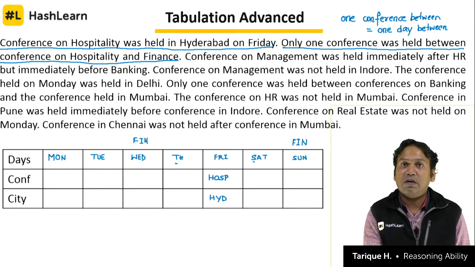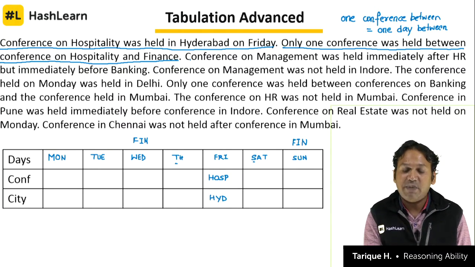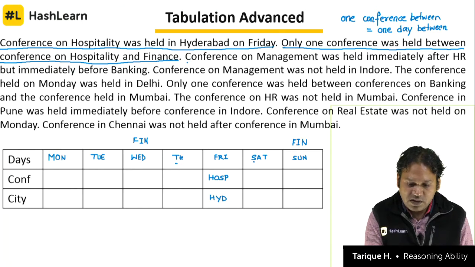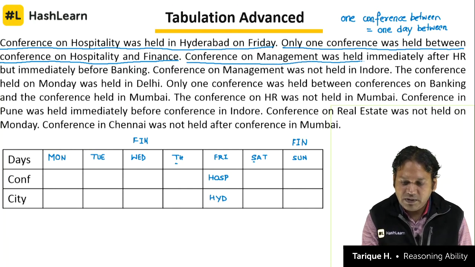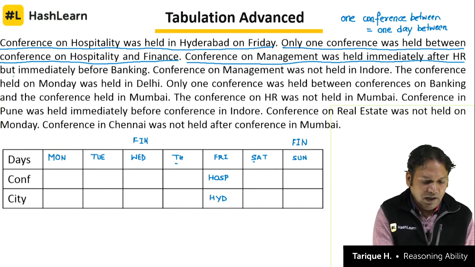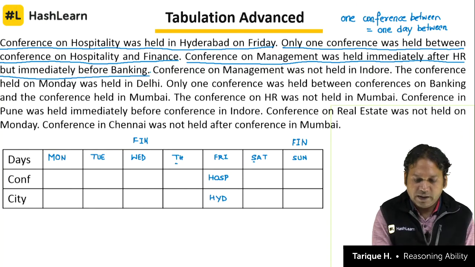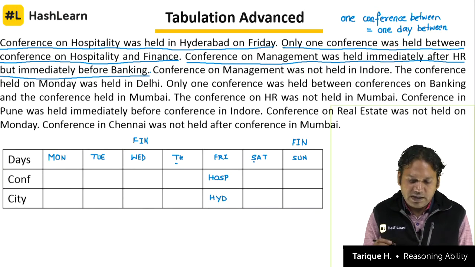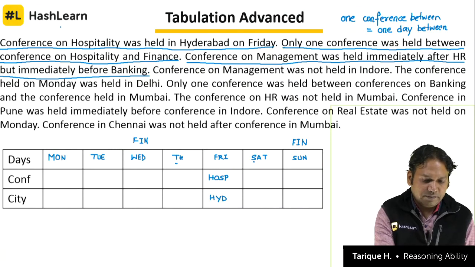Each sentence is a clue and we are handling the question sentence by sentence. Conference on management was held immediately after HR, but immediately before banking. So here we should understand what is immediately after.